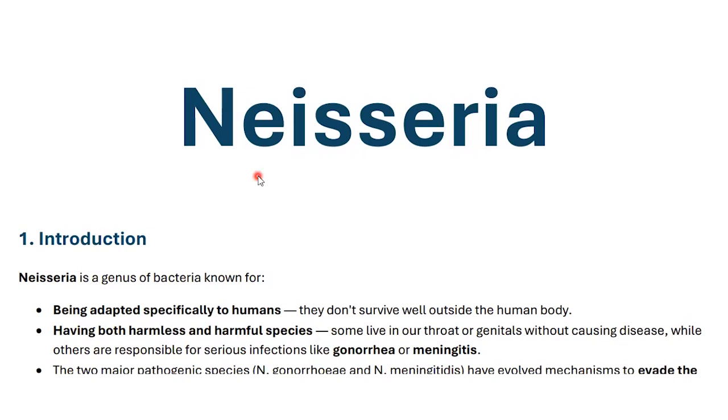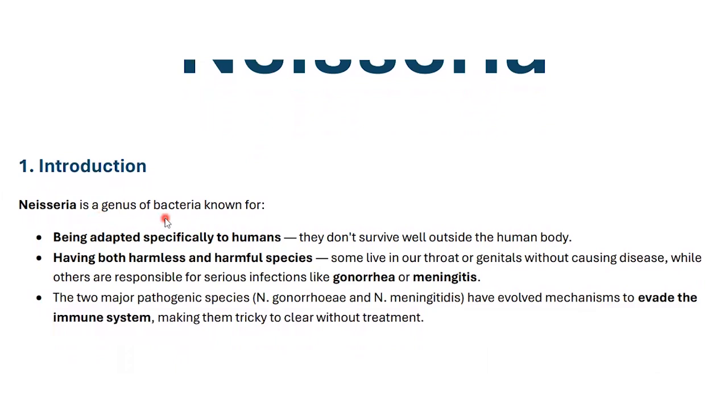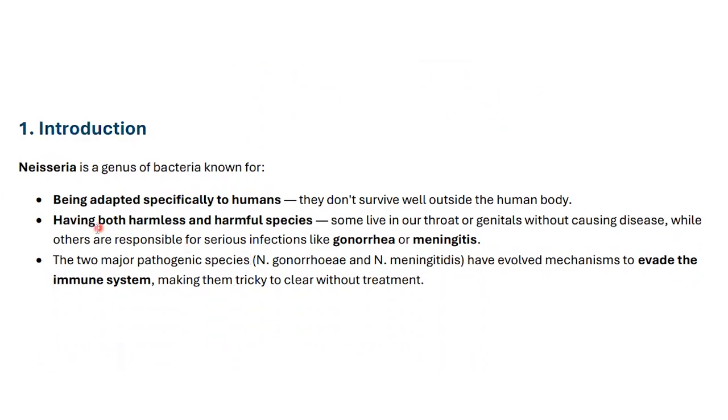In this lecture, we are going to discuss Neisseria. Neisseria is a genus of bacteria known for being adapted specifically to humans. They don't survive well outside the body. So it's an important bacteria related to humans.